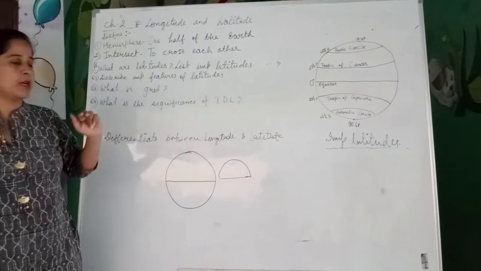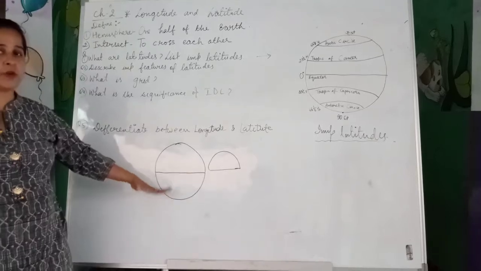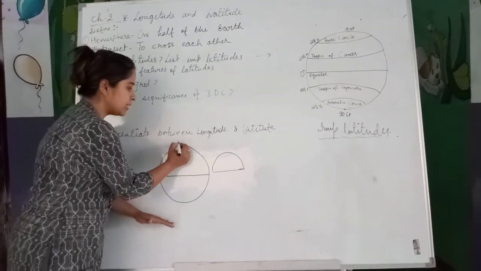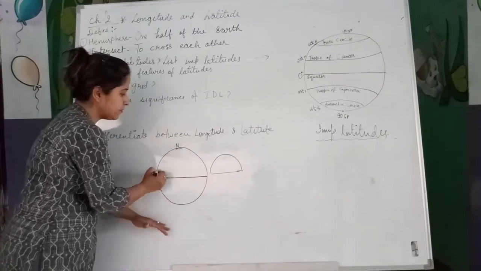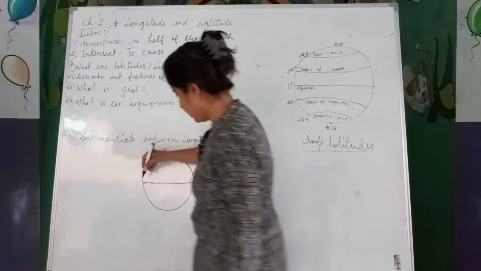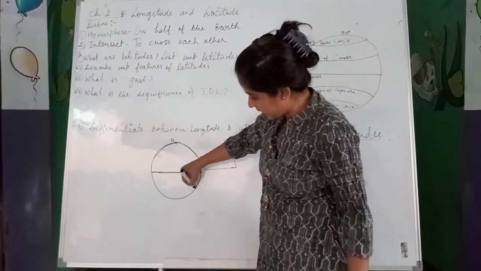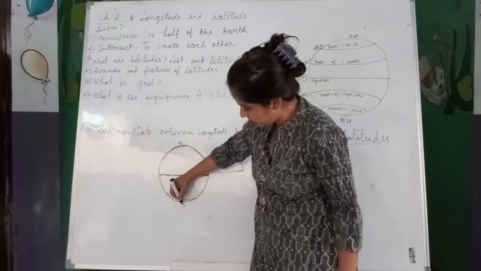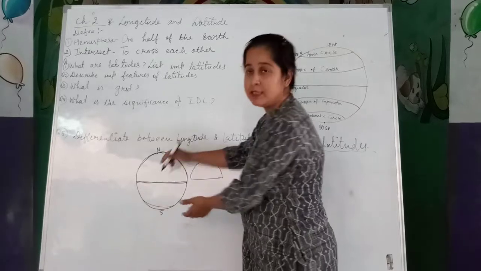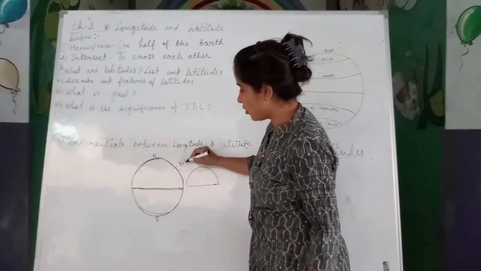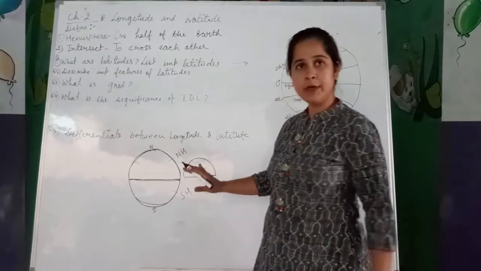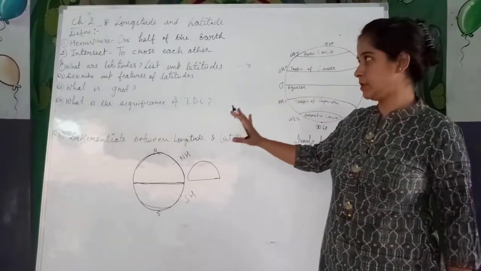The earth has been divided into two hemispheres by the equator: the northern hemisphere and the southern hemisphere. This part is the northern hemisphere, and the part below the equator is the southern hemisphere. So this is the northern part, this is the southern part. Okay? So the word hemisphere is clear here.